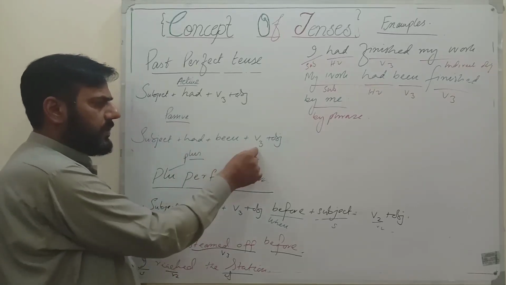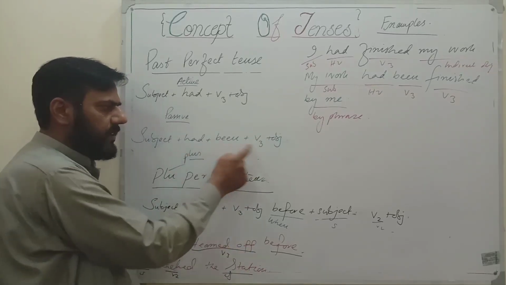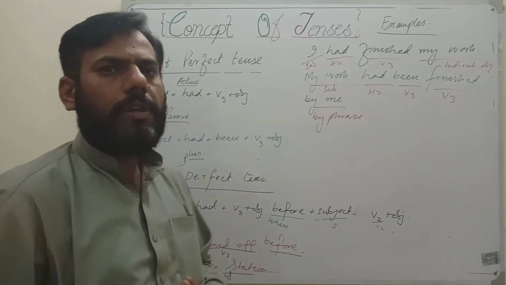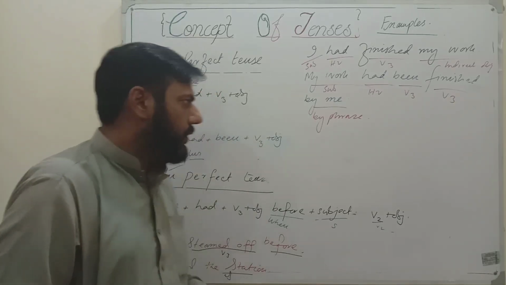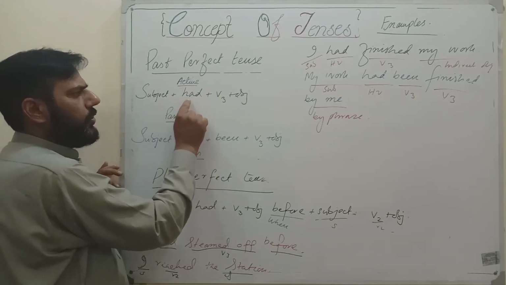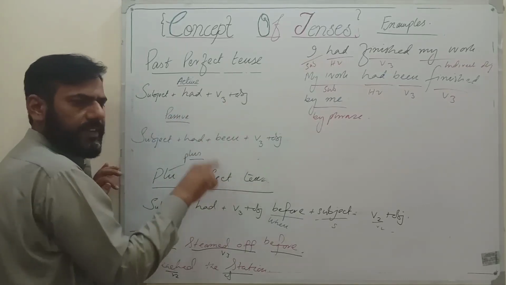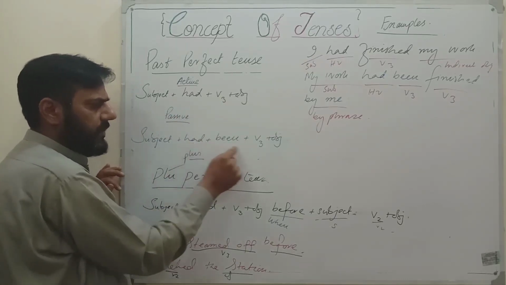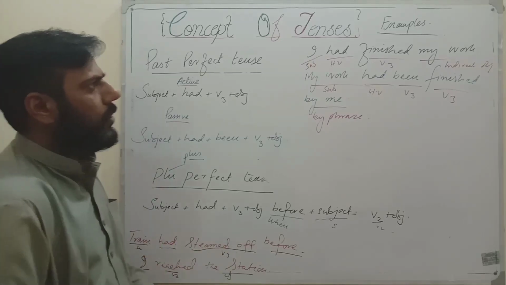So: had, been, and third form. Whenever you see had, been, and third form in a sentence, this sentence belongs to past perfect passive voice. So the difference is that in active voice we use only had and third form, whereas in the passive voice we use had, been, and third form. I hope you are clear. Now come to the example.